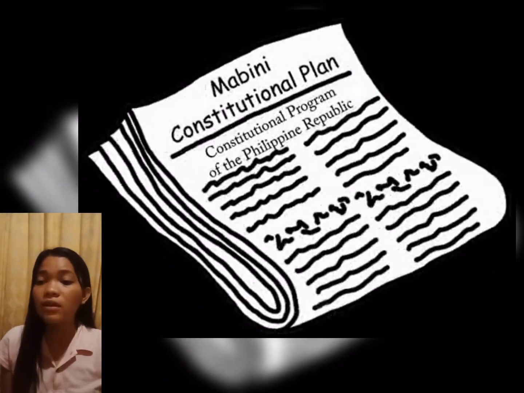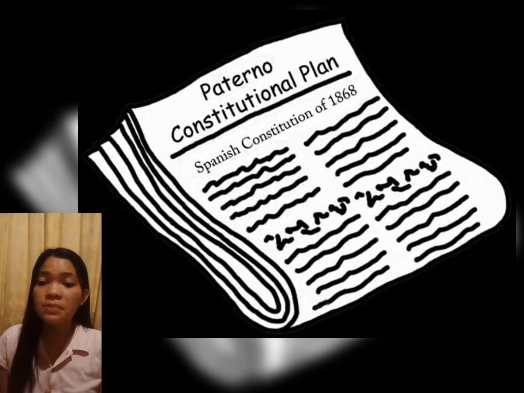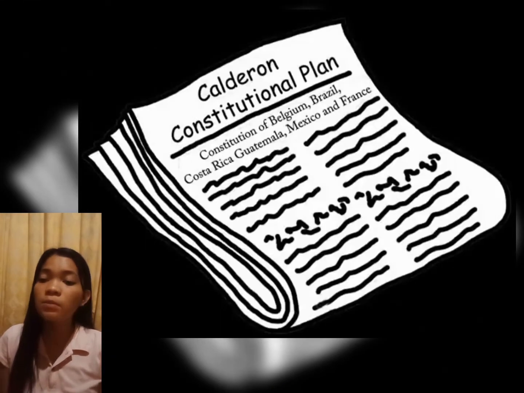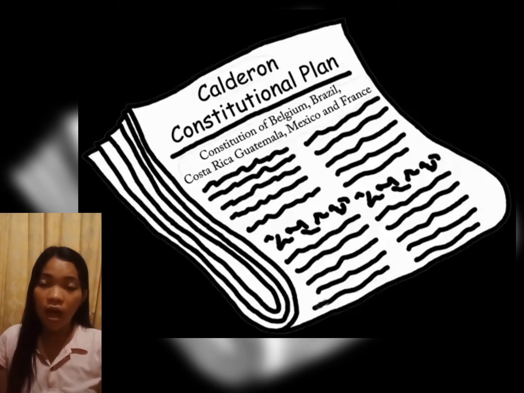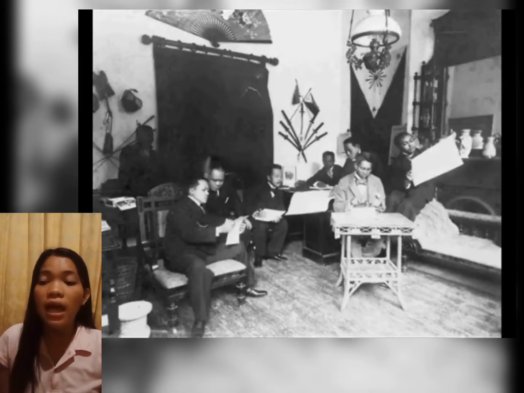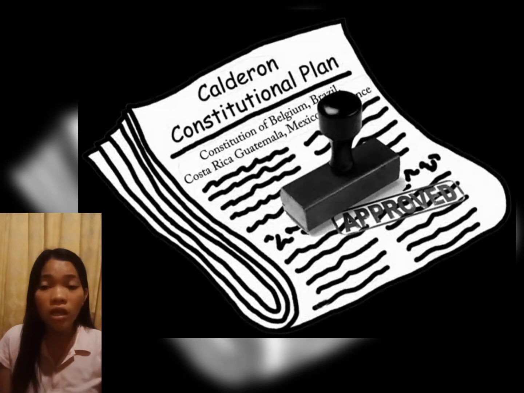The Mabini Plan was a constitutional program of the Philippine Republic, while the Paterno Plan was based on the Spanish Constitution of 1868. The Calderon Plan was a constitution based on the constitutions of France, Belgium, Costa Rica, Guatemala, Mexico, Brazil, and Nicaragua. After thorough examination and deliberation, the committee chose the Calderon plan and submitted it to the Malolos Congress for approval.